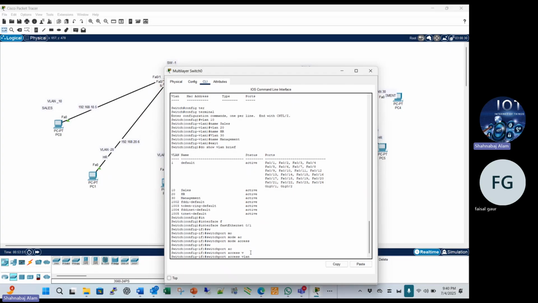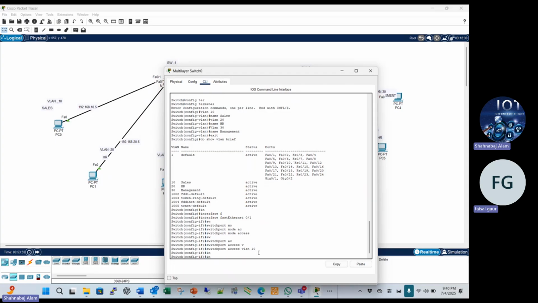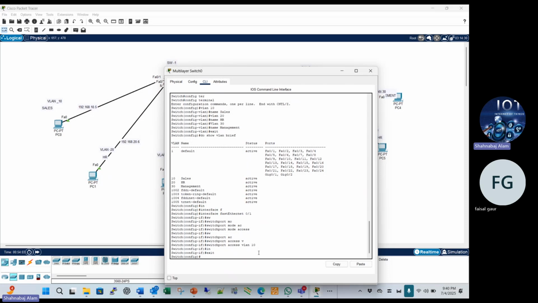Which VLAN do you want to assign? VLAN 10. So now we assigned port 1 to VLAN 10. Then exit and come back.